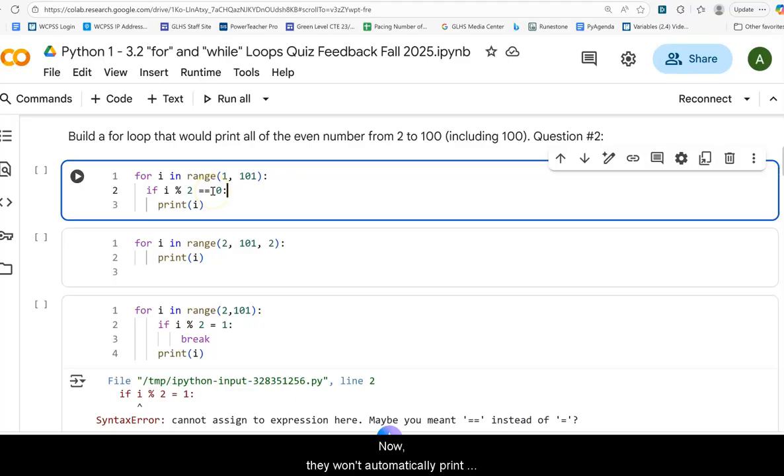Now, they won't automatically print unless we tell them to. Now, to decide if something is an even number, we have to use the modulo operator. And any number mod 2, where the remainder is 0, that's going to be an even number, okay? Any number mod 2, where the remainder is 1, is going to be an odd number. Hopefully I said even number here. So this gives you even numbers.